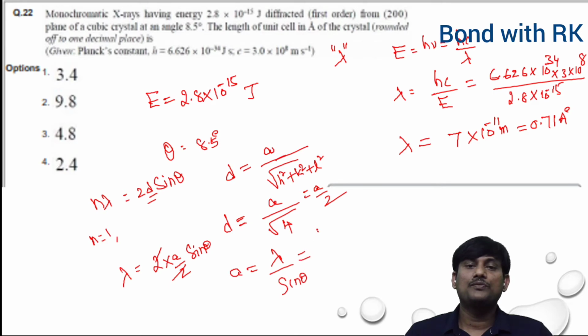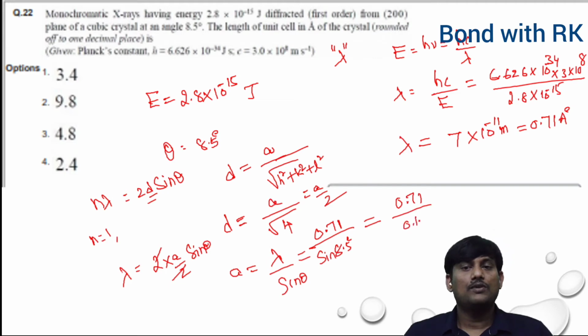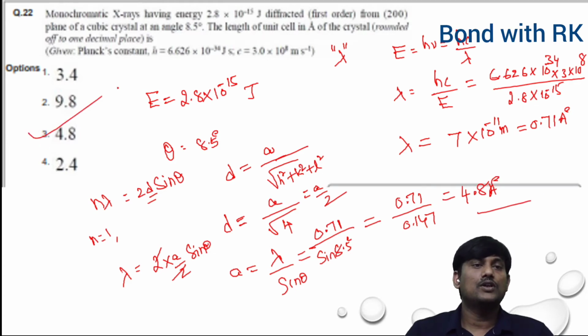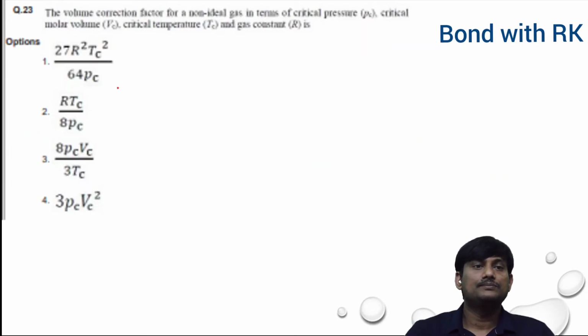Lambda is 0.71 angstroms and theta is 8.5 degrees. Sine 8.5 degrees is 0.147, so a is 0.71 by 0.147, which is around 4.8 angstroms. So the third one is the correct option.